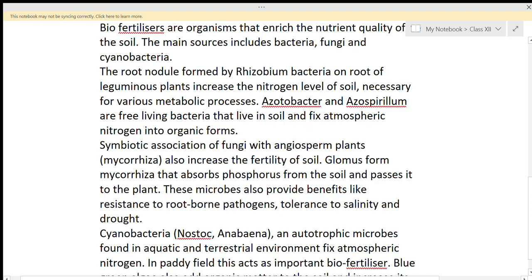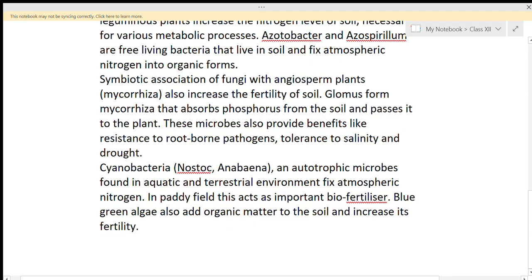Cyanobacteria. Examples are Nostoc and Anabaena. Cyanobacteria are autotrophic bacteria which prepare their own food. These are autotrophic microbes and they are found in aquatic and terrestrial environments. They fix atmospheric nitrogen. These autotrophic bacteria are found in water and on land, that is, in terrestrial environment. Aquatic for water, terrestrial for land. And then they fix atmospheric nitrogen, so they are also helping in the fixation of nitrogen.